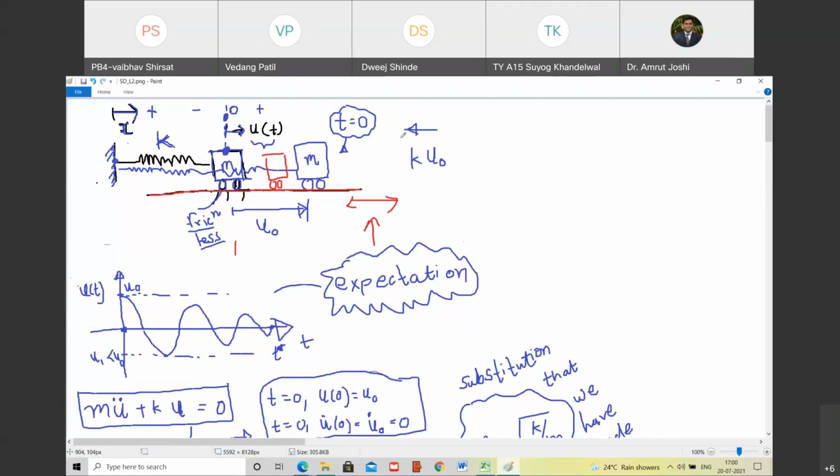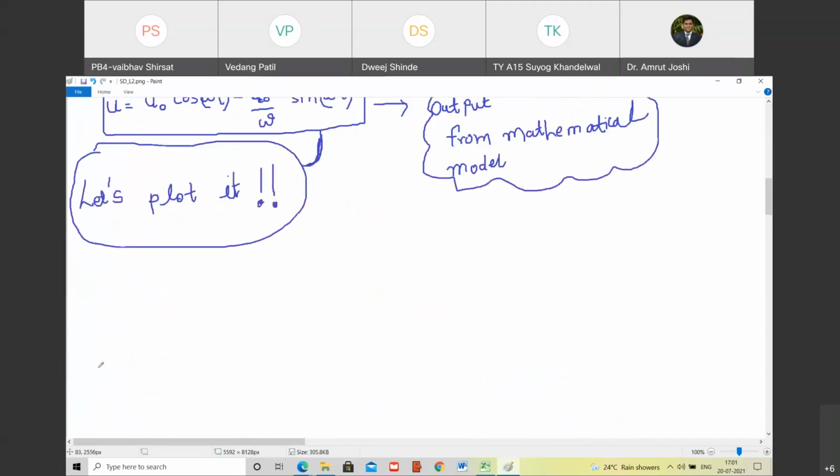I want to plot it. Whenever I am into the plotting of the solution, I cannot live with the symbols. Do you agree with me? I have to specify the values. So I am going to now specify the values. What are the values? I will specify m is equal to 10 kg. The moment I write that, you will start imagining. That's the power of numbers. Are you with me?